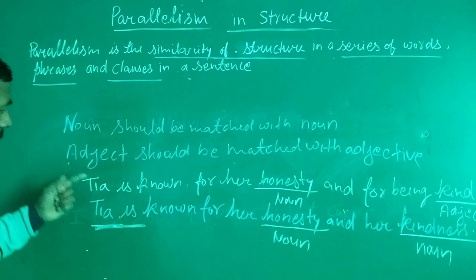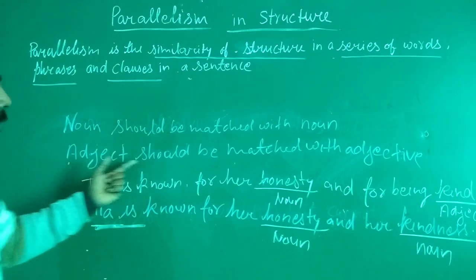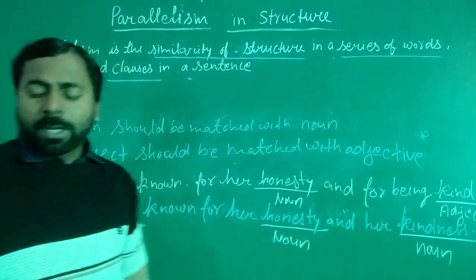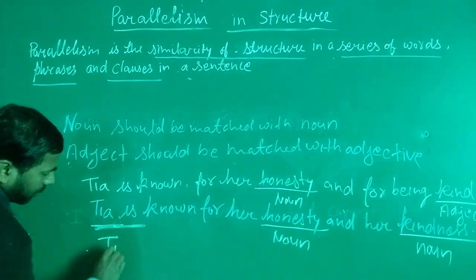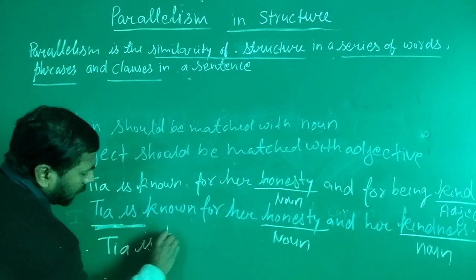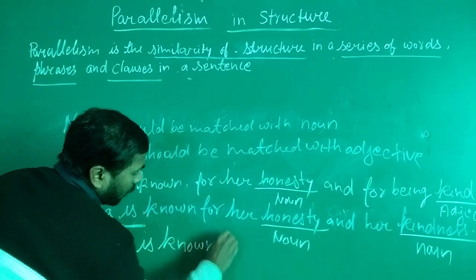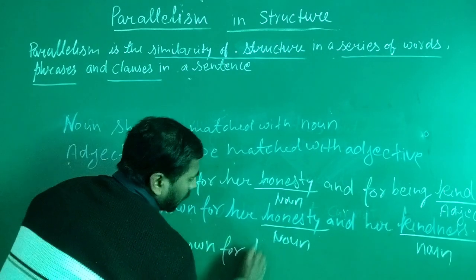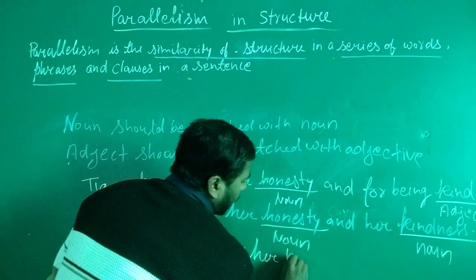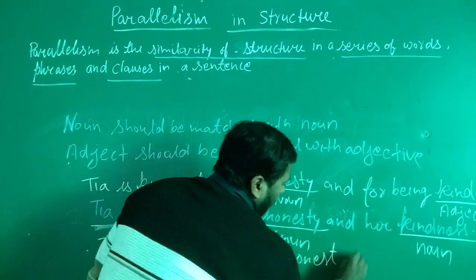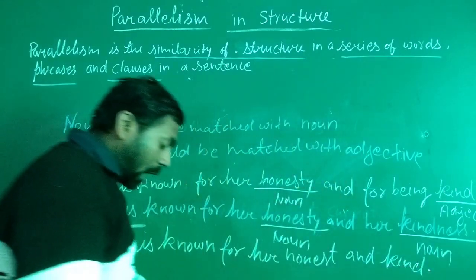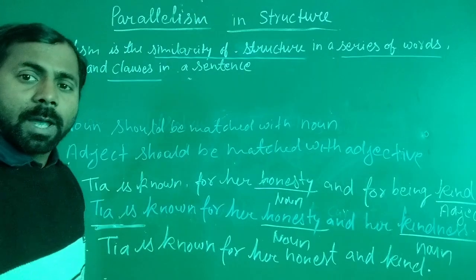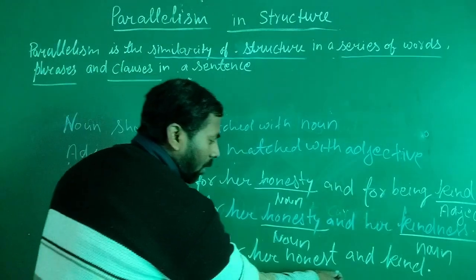Now take the second example. Adjective should be matched with adjective. So take the next example: Tia is known for being honest and kind. Tia is known for her honest and kind. Now you can see simply that the word honest